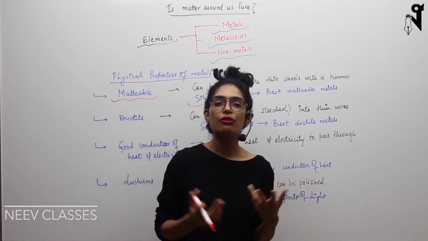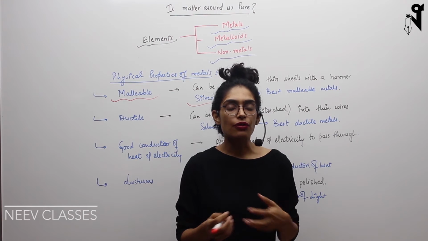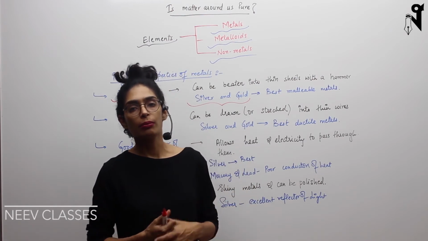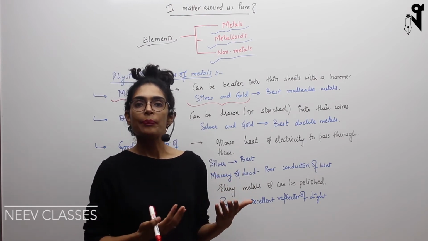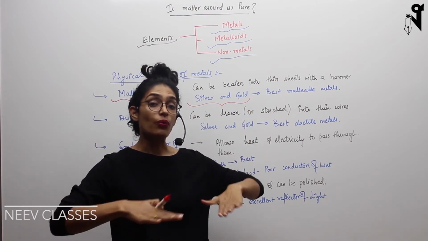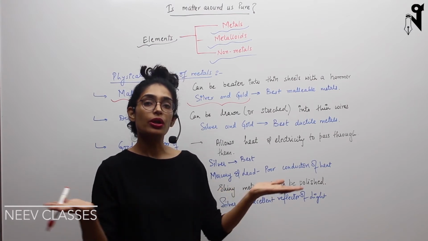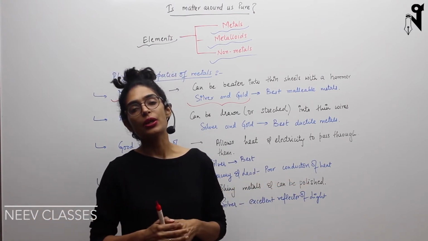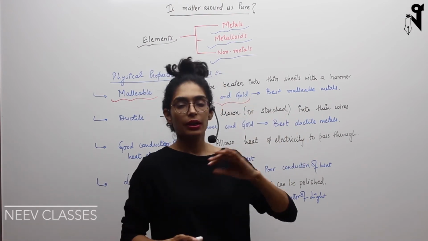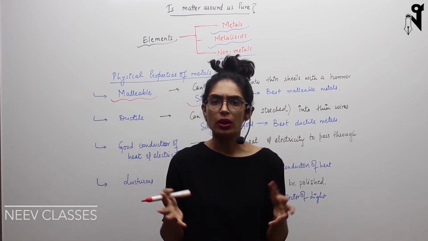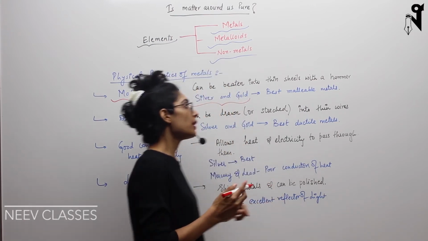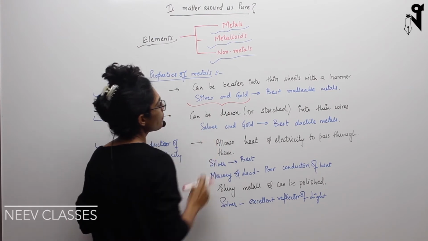Or you would have seen aluminium foil at your home. It's not like there is a different process to make that aluminium foil. They take the aluminium piece and apply pressure, not mostly hammering when it is produced on an industrial scale, but even if you keep hammering it or apply pressure without breaking the metal, it gets converted into thin sheets, and these thin sheets are used for many different purposes. So we have seen aluminium foil, and we have seen the silver layer on the sweet. These are some real-time examples which you can relate to malleability. The best malleability is shown by silver and gold.